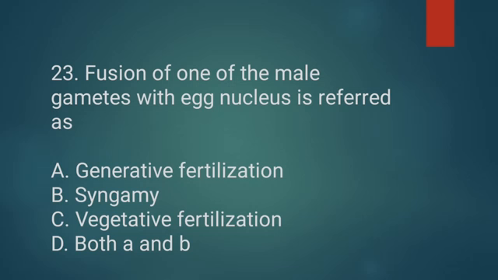Next, syngamy means fusion of two cells or of their nuclei. Here fusion of two cells. So both are correct answer. Next, vegetative fertilization is nothing but it's an asexual type of fertilization. There is no fusion of male and female gamete observed. So option A and B is the correct answer, and last option D is both A and B. So the correct answer is option D. Both A and B are the right answer.